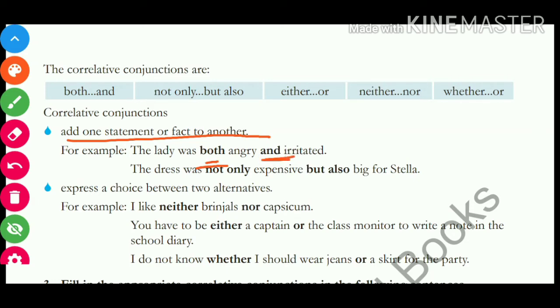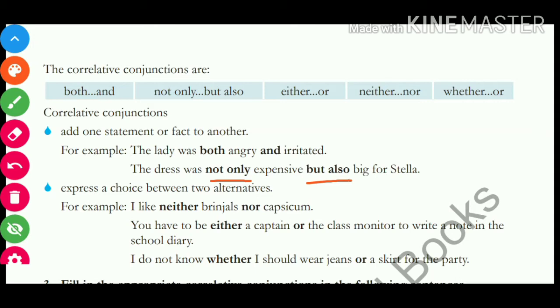Okay, in that case both and stand as correlative conjunctions. The dress was not only expensive but also big for Stella. That means here our correlative conjunction is what? Not only and but also. Okay, that means the dress was not only expensive, not only was that dress expensive, but it was also very big for Stella.